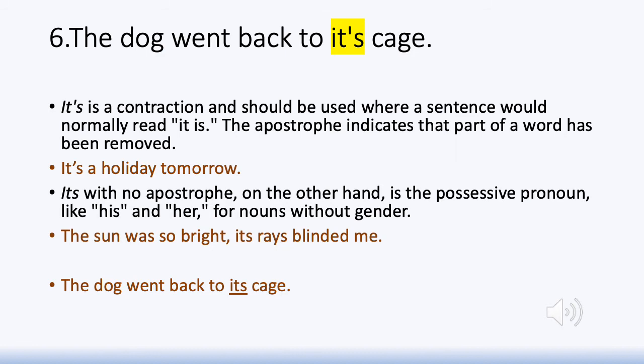Whereas in sentences like, the sun was so bright, its rays blinded me, in its rays, we are talking about its there as a possessive pronoun. The rays of the sun. Similarly, the dog went back to its cage. The cage that belongs to the dog. Therefore, it is its without the apostrophe mark.